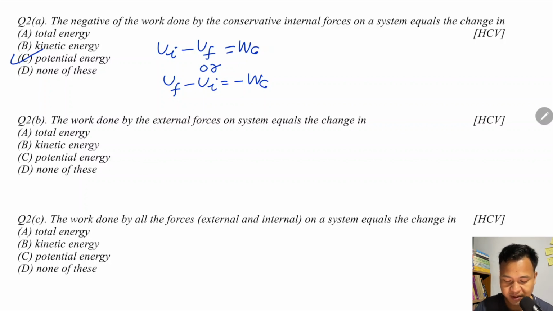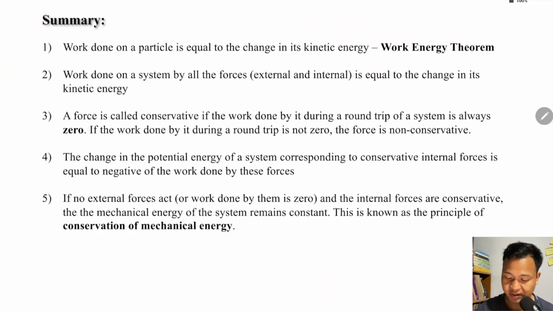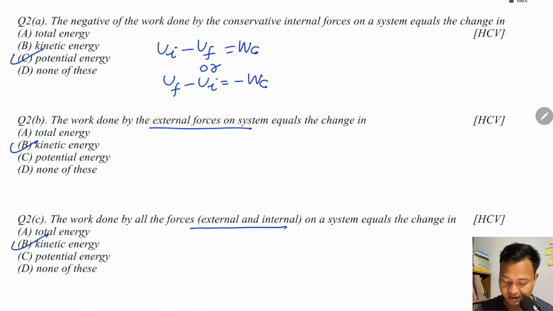The work done by all the forces, external and internal, equals the change in kinetic energy. This is the work energy theorem, so this is the answer for the third one. Right. Next question.